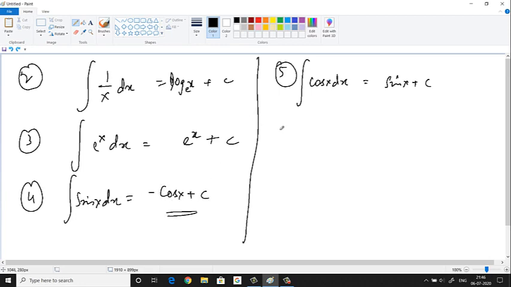Okay. Next. Integration of secant square x dx. So what should you put here so that differentiation of whatever you put here becomes secant square x? So what should you put? Tan x. So this is how you're supposed to think. There are so many formulae apart from these also. All those things eventually we'll learn. We don't want to learn everything now. Slowly we'll learn about it. Alright?